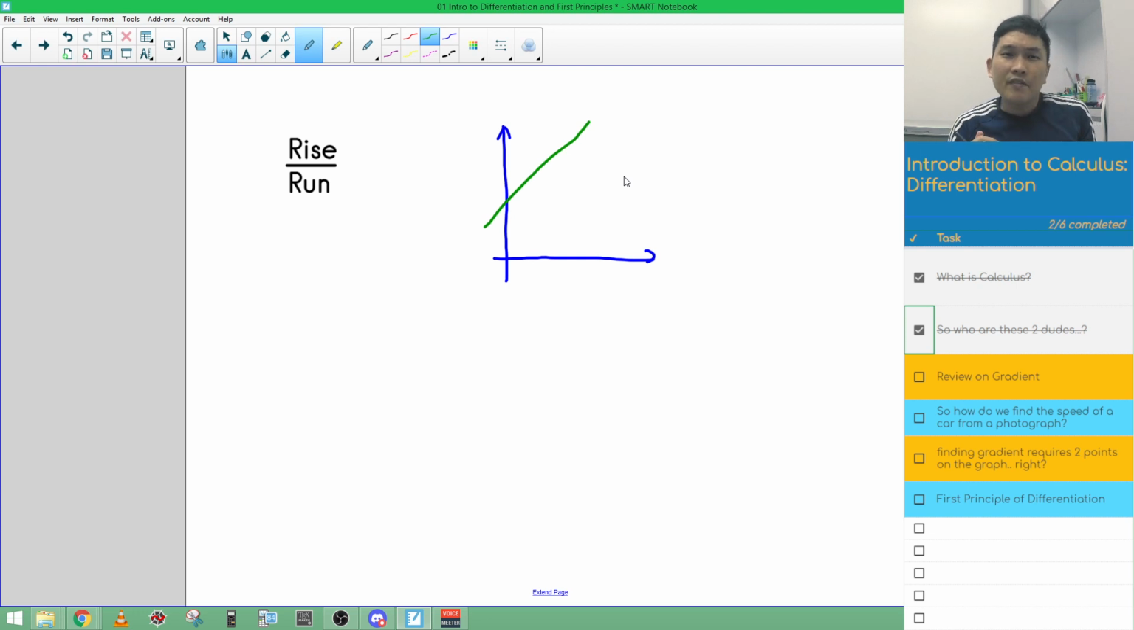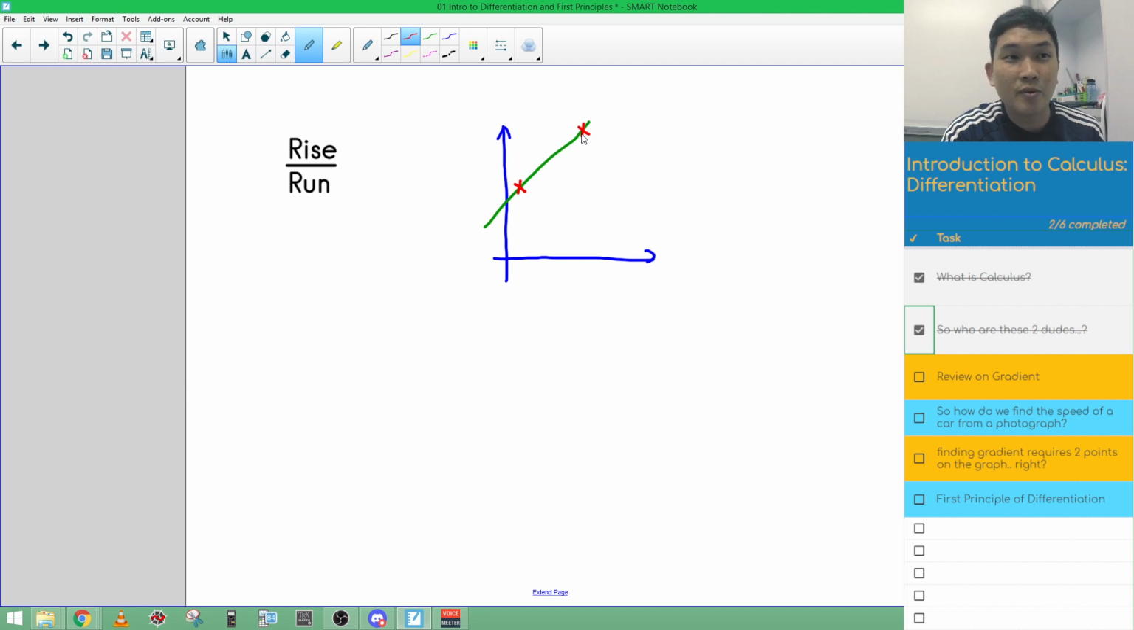What if I wanted to find out how steep or how gentle this green line is? I can determine it mathematically. I can put a number to how steep it is. That's very simple. We pick 2 points first of all. Say I pick 1 point here, and then I pick another point here.